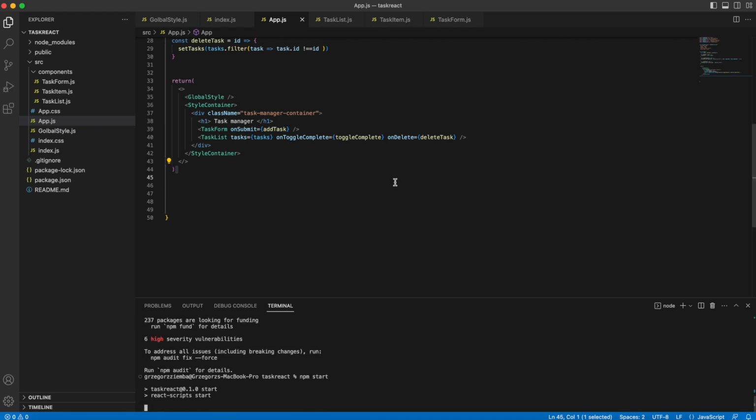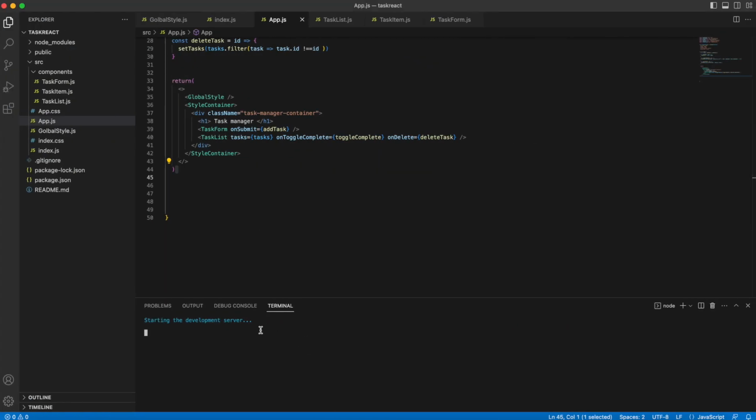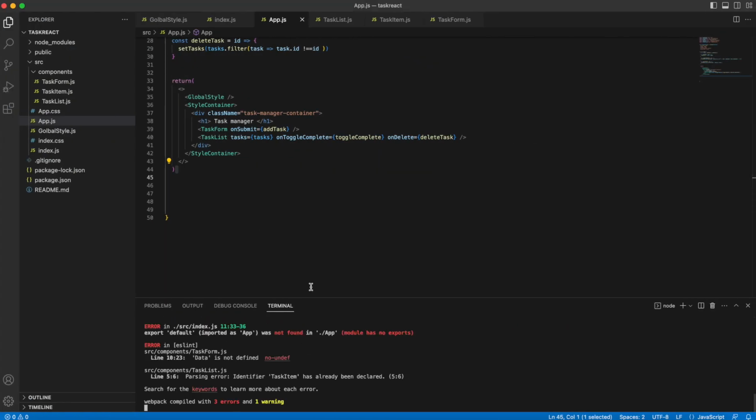Wait a few seconds till our application runs. It's our whole old application. We have to wait. If everything's okay, we'll see. And as we can see, something's missing. We do not export our application. So export default app.